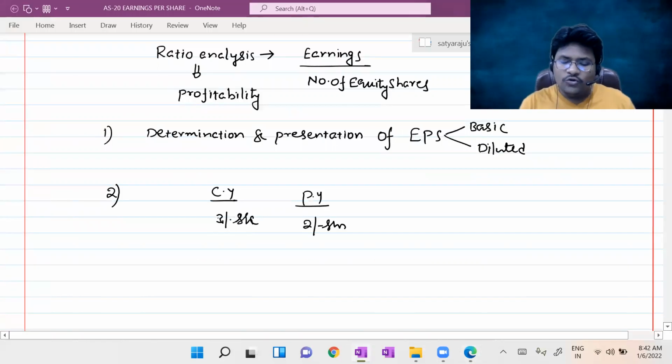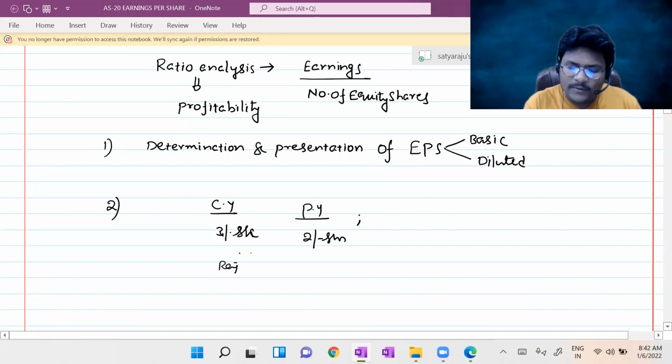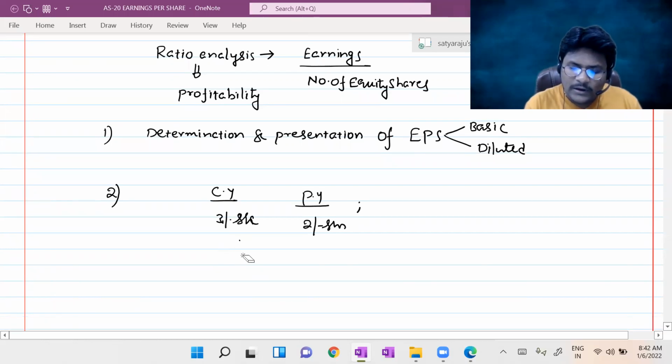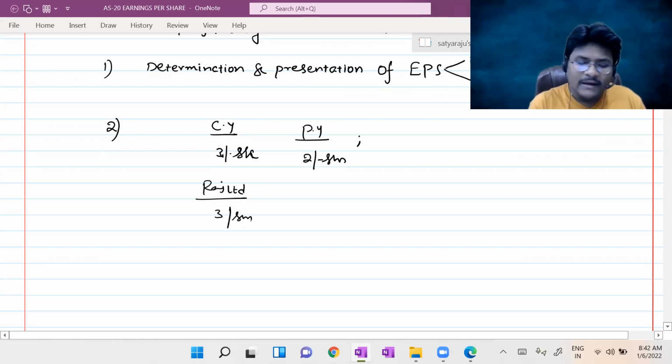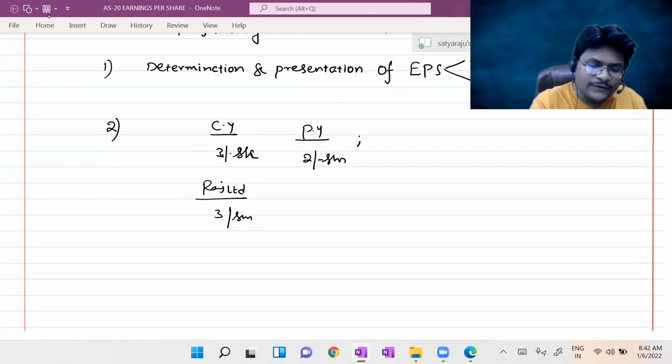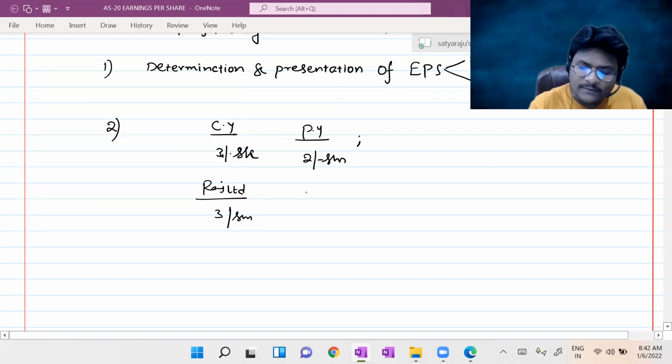As well as you can compare your EPS with another enterprise's EPS. For example, your company name is Raj Limited, let us assume, and you are comparing your EPS with another company, let us assume X Limited.